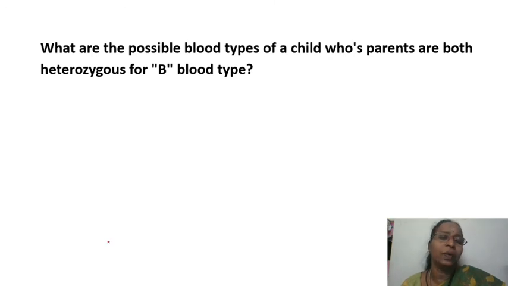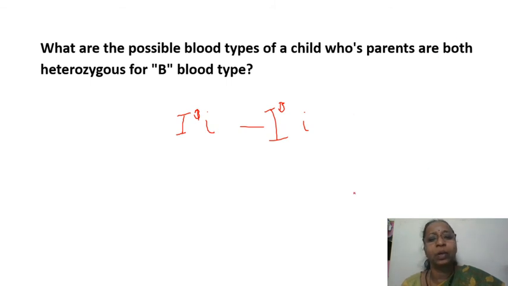And if you see the next question, what are the possible blood types of a child whose parents are both heterozygous for B blood group? So if you write the genotype, they are heterozygous, right? IB and i. This is one parent. Another parent is also heterozygous for B only. So IB and i. Draw the checkerboard and find out, okay?